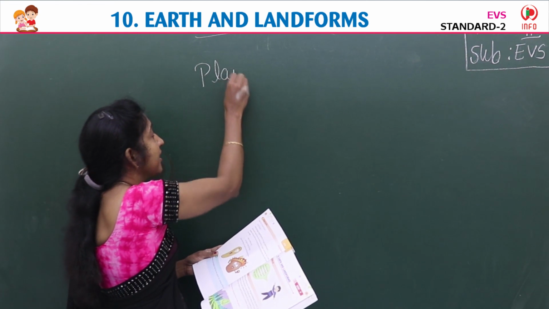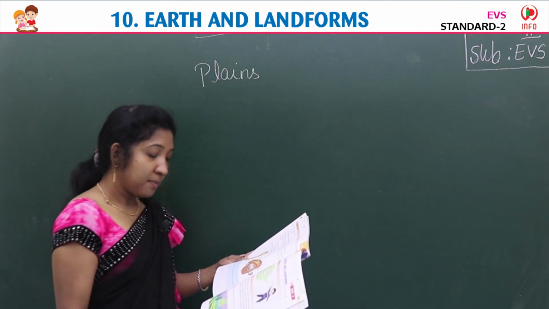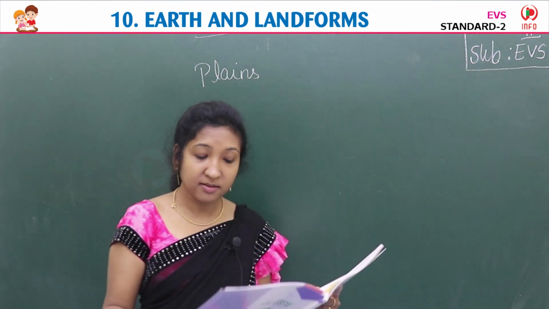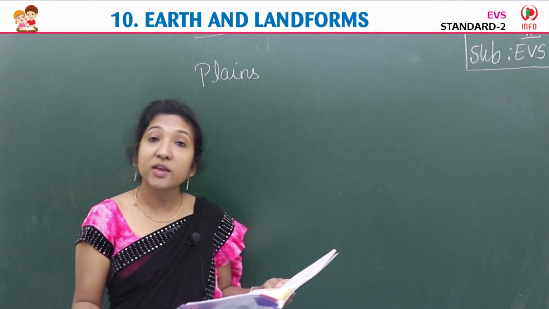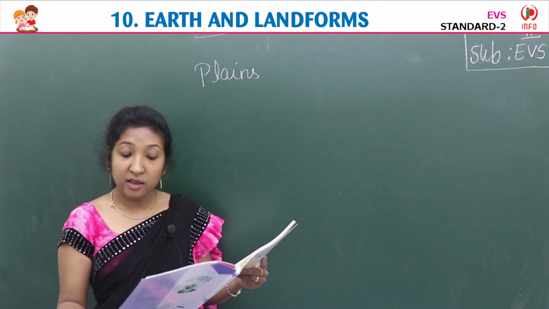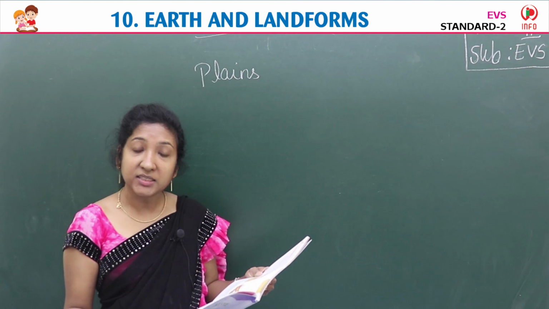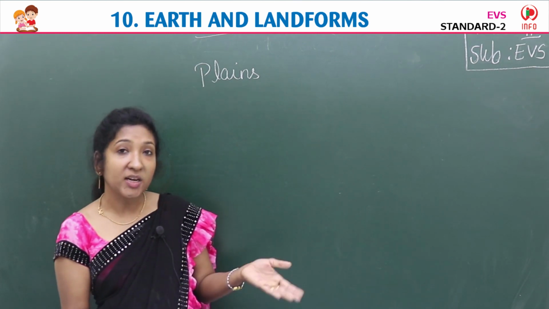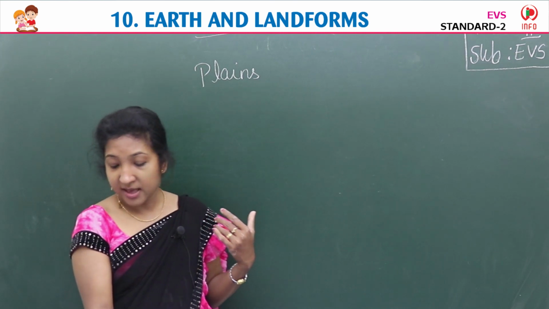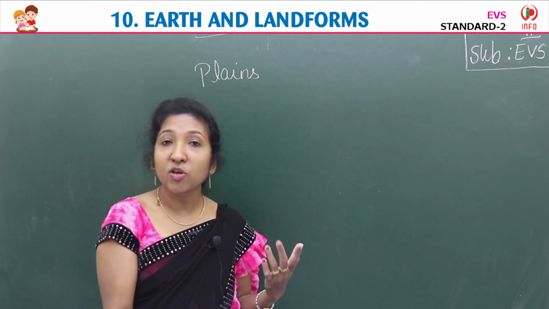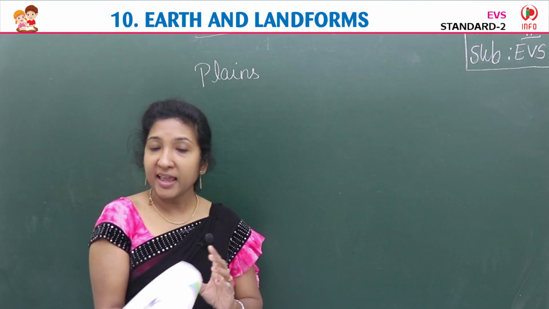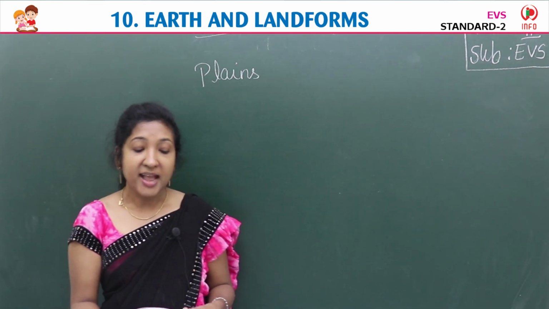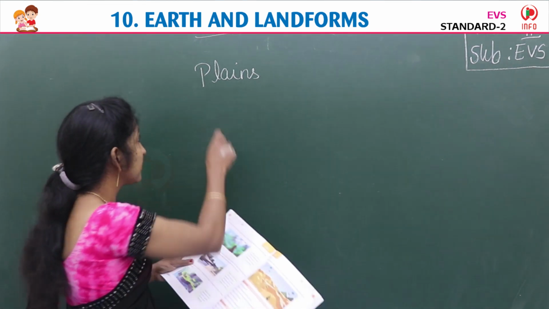Plains. P-L-A-I-N-S, plains. Plains are flatlands. Most people live in the plains. They grow plants like wheat and rice in the plains. See the image, children, plains? Cities and towns are usually built on the plains. Next comes hills.